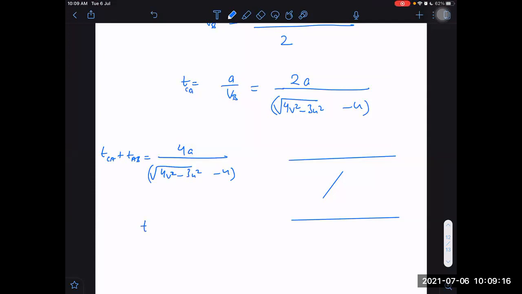What is the time taken for the total loop, A to B to C to A back? In that, other than this time, I have to add one more time. What time do we have to add? Plus A by the time from B to C, which was equal to A by U plus V. We have already found it before. This is the total time in the loop.